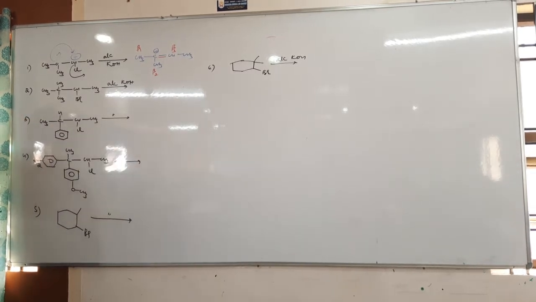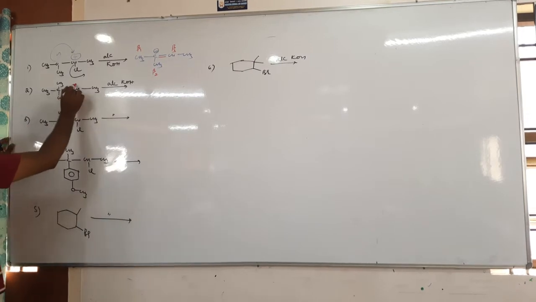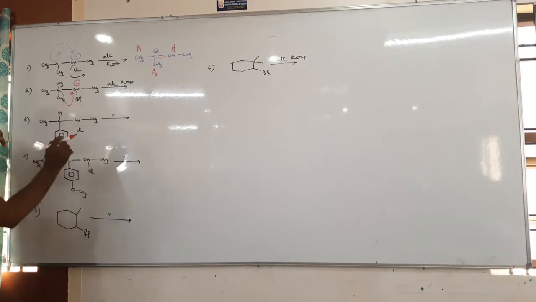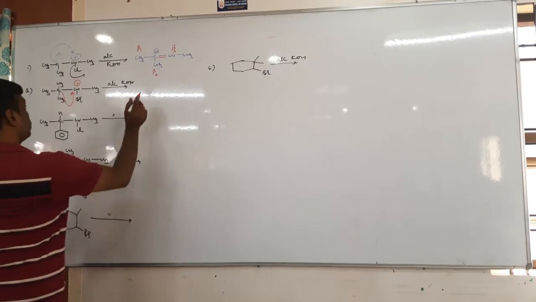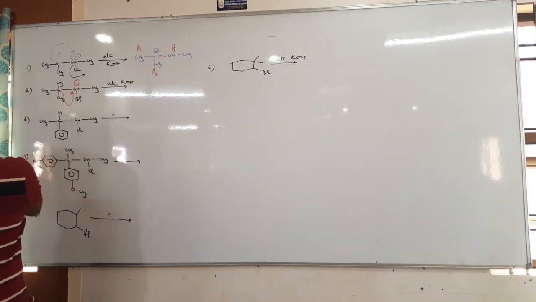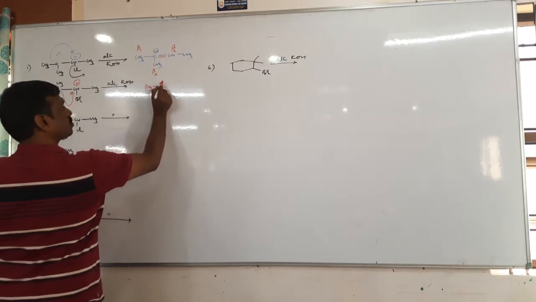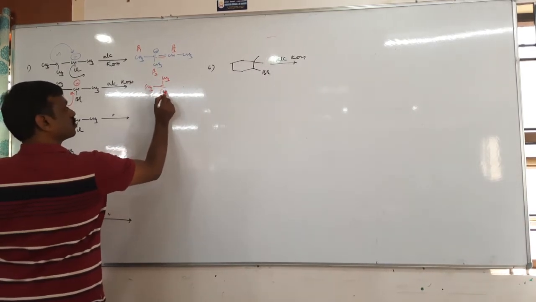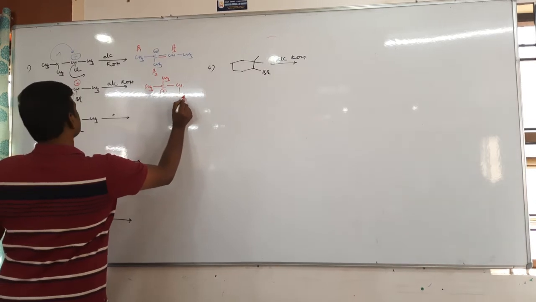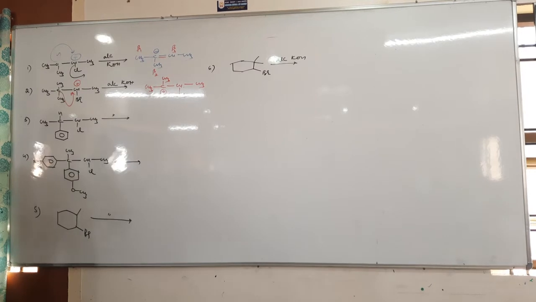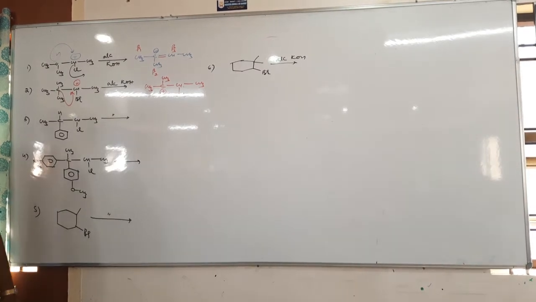Here also, do it quickly. So the carbocation forms here. Okay, now next is rearrangement. Then CH3. Right? Next is elimination of proton.